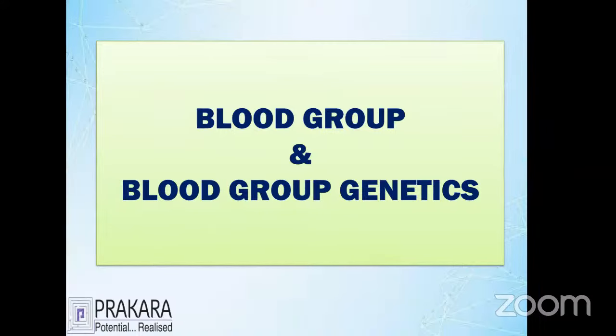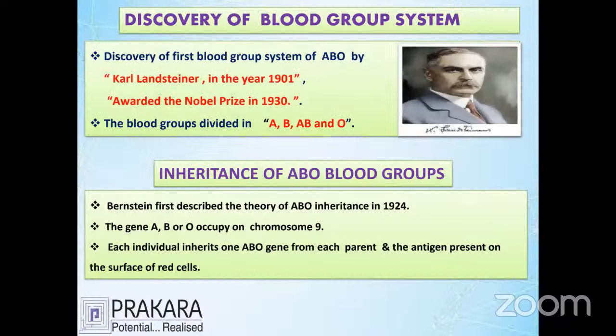blood grouping genetics. First, the discovery of blood group systems. The first blood group system was discovered by Karl Landsteiner in 1901. He was awarded the Nobel Prize in 1930, and he investigated the four ABO groups in the blood. He is one of the best inventors; now we talk about blood groups and transfusion, which helps keep people alive.